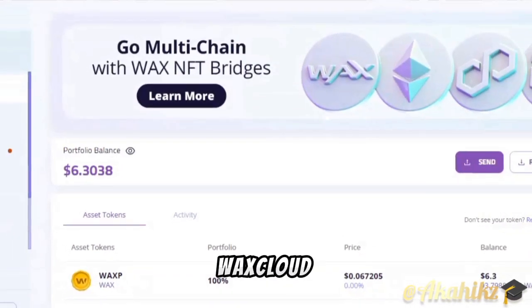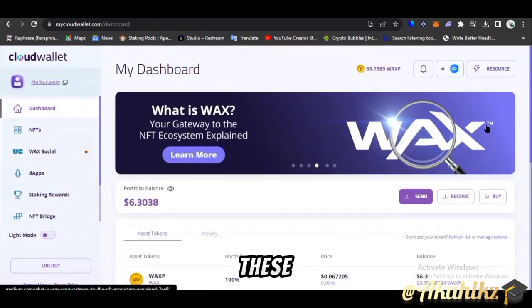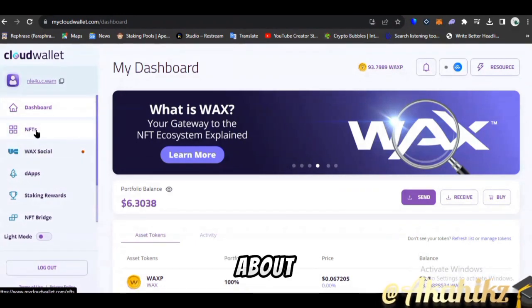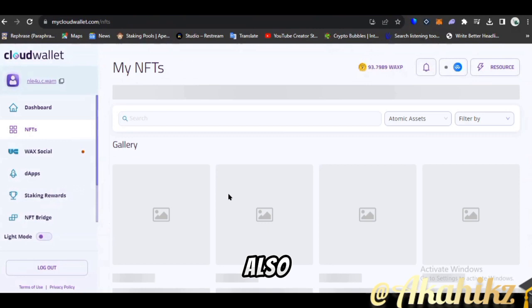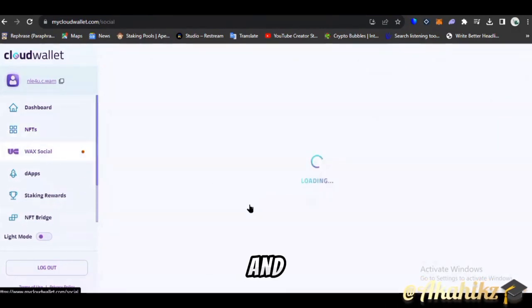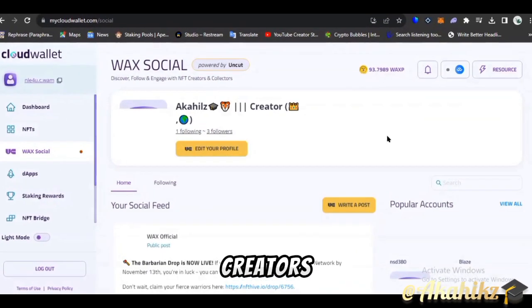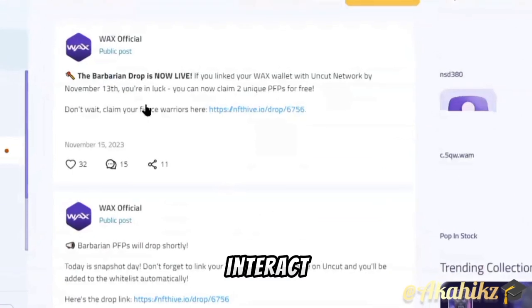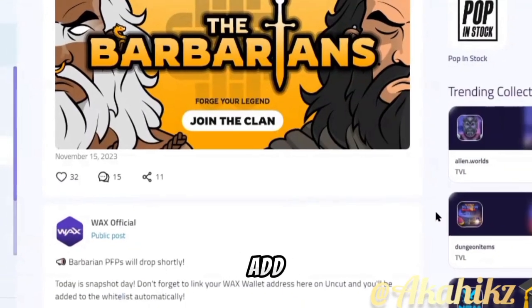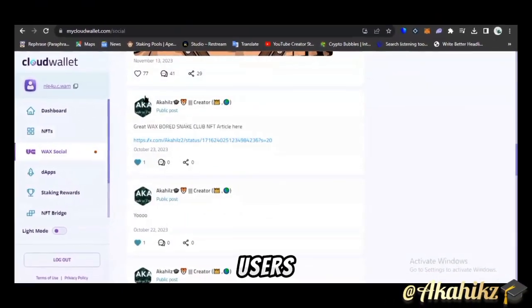But here on the WAX Cloud Wallet, you can click on these trends and movements, which give you insights about some current happenings. You can see your NFT collections. You can go to WAX Social, a social platform where individuals, creators, NFT creators, and collectors can interact. You can check public posts and also participate here. I think more rewards will be coming up for users soon.